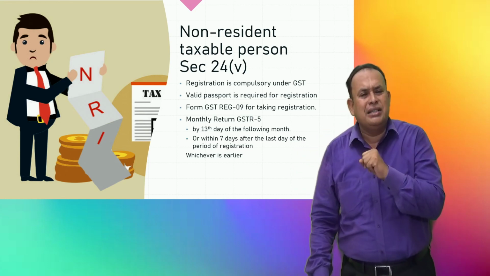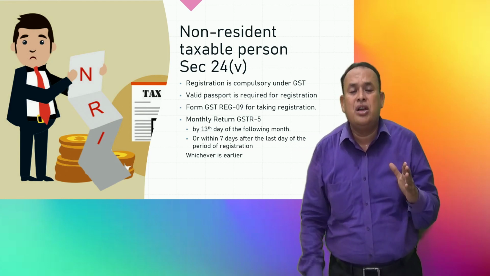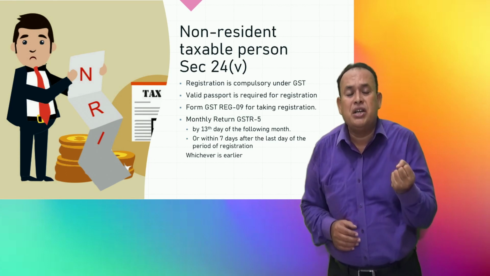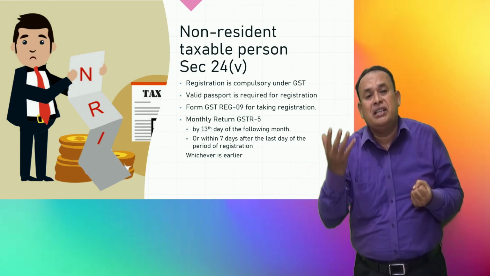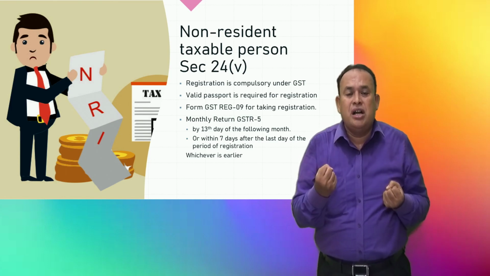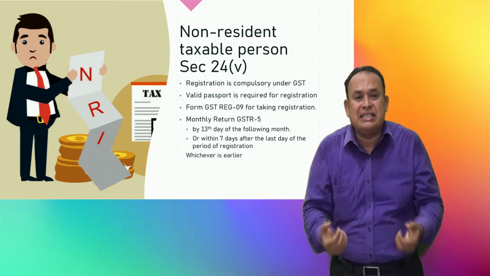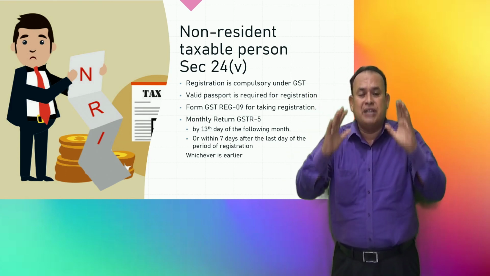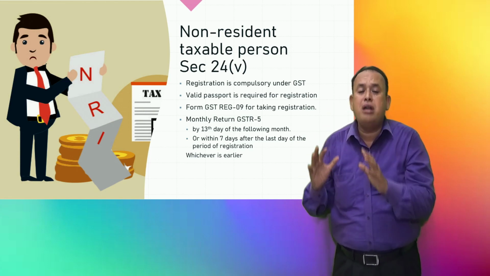How long is this registration of a non-resident person valid? For a period of 90 days from the date of registration, or the period for which this person sought registration, whichever is earlier. Up to that, the registration for a non-resident taxable person is valid.